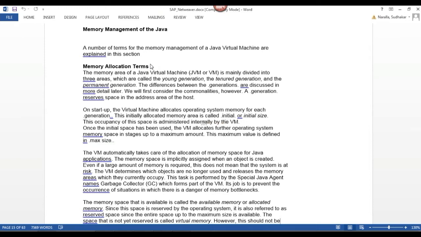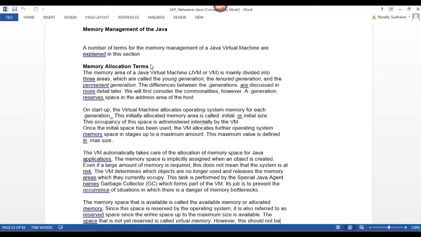So how will JVM parameters be allocated, and what types of JVM parameters will there be? When a Java program is called, Java program means Java objects, how will my JVM parameters be allocated?